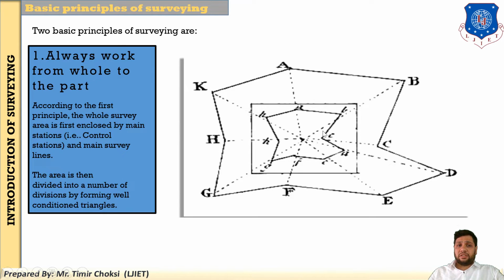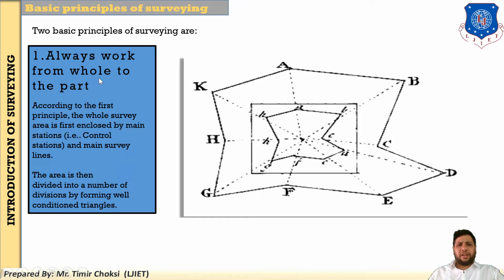According to the first principle, the whole survey area is first enclosed by the main stations, and the area is then divided into a number of divisions. Since the area is larger, you divide it into smaller areas and then do the survey. So always work from whole to the part, not the part to the whole.